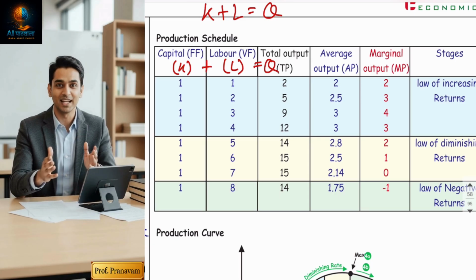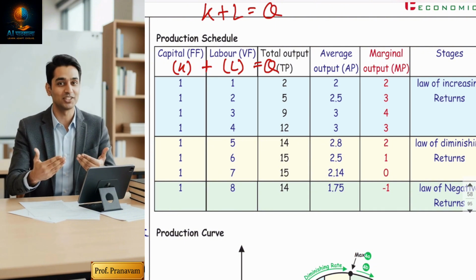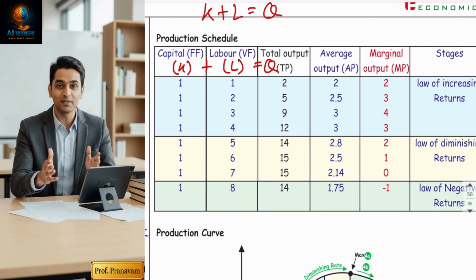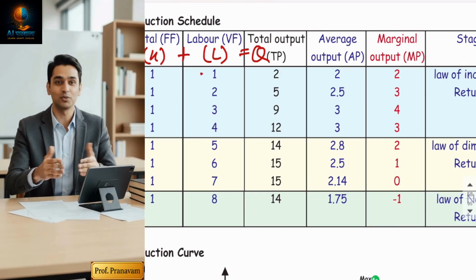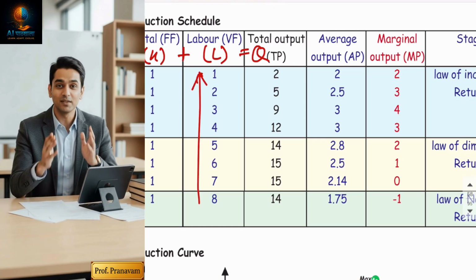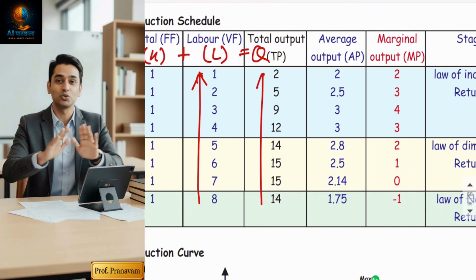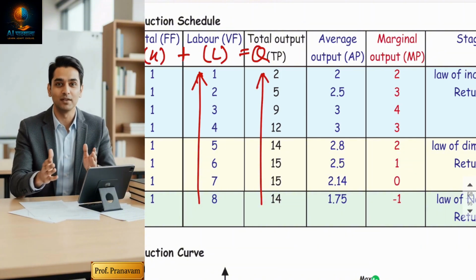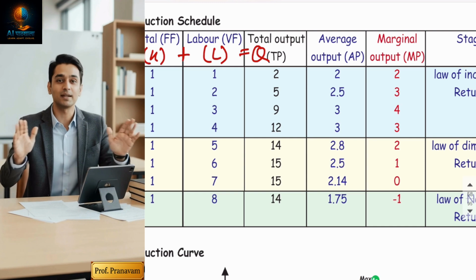If machinery changes, you will not be in the short run; you will get into the long run, because then everything will become variable. Am I correct? Now let's proceed further. So capital is constant, and your variable factor is increasing. You are appointing more and more labor: 1, 2, 3, 4, 5, 6, 7, 8. Input and output always have a direct relationship, so your output is also increasing. Quantity is my total output. So actually it is an equation.